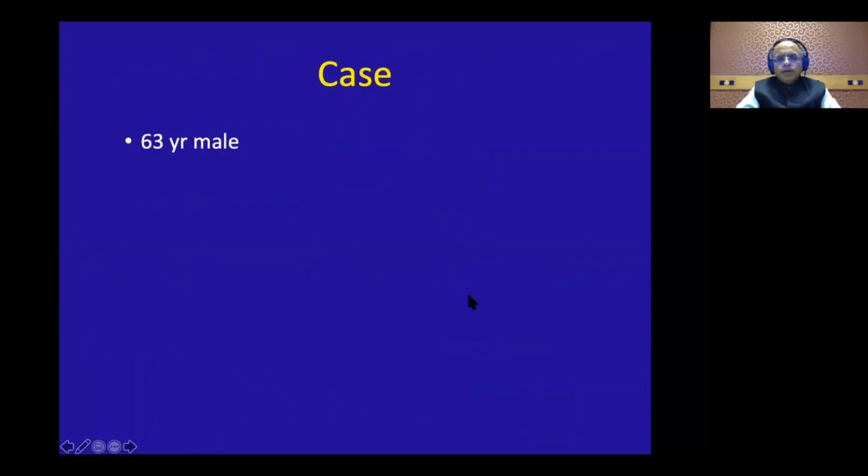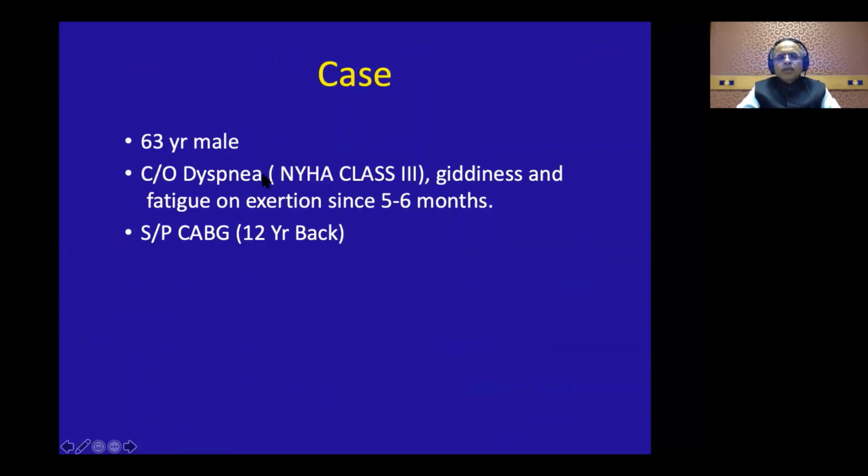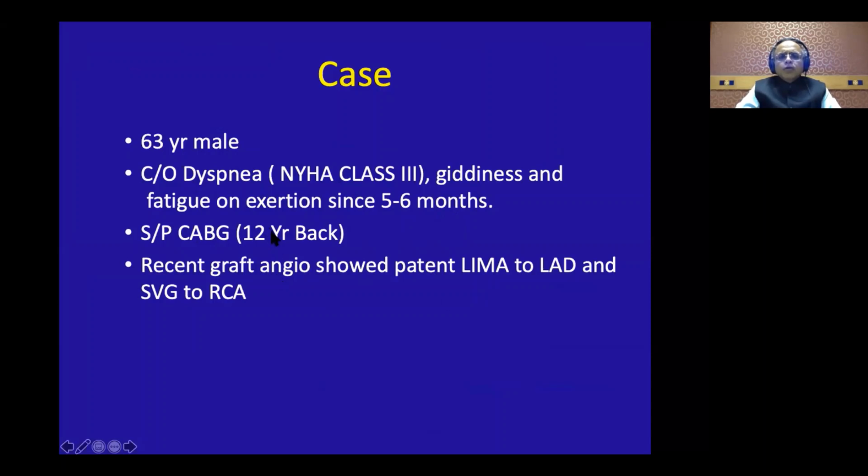Now let us look at another case. A 63-year-old gentleman with significant dyspnea, class 3, and also exercise-induced giddiness and fatigue for the last 6 months. He had a CABG done 12 years back. Obviously, with new onset of symptoms in a patient with 12-year-old CABG grafts, that too venous grafts, the cardiologist asked him to go for a graft coronary angio. The catheter angio showed a patent LIMA to LAD and a patent SVG to RCA. These were the only 2 grafts put 12 years back.